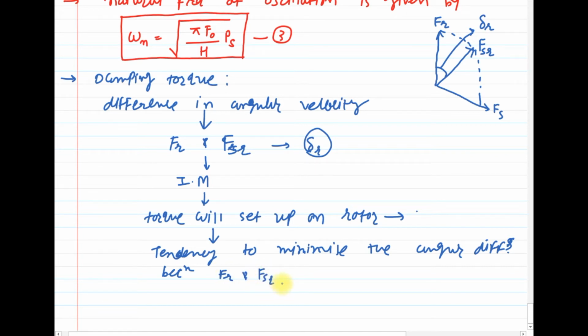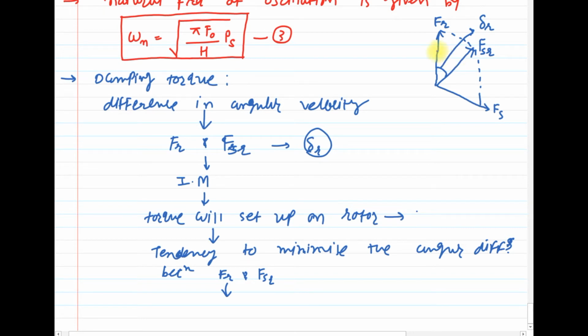So this torque has the tendency to minimize these angular velocities or the difference between them. So we can say that if delta R becomes 0, that means Fr and FSR are on the same line, and at that time the machine will be in standstill condition.